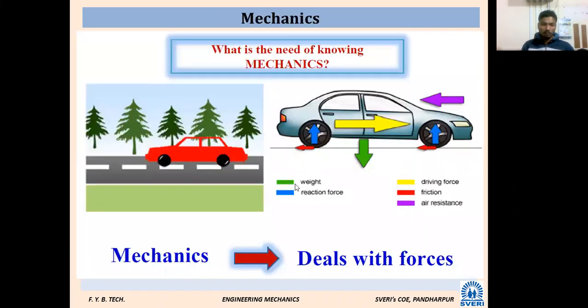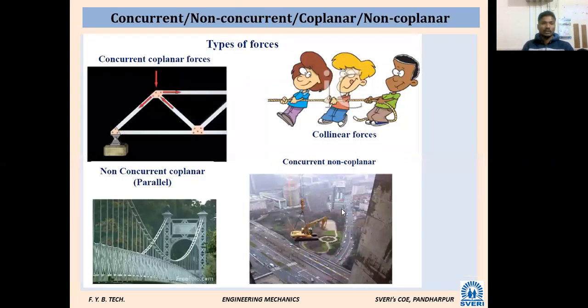Mechanics: an example we have discussed in the last lecture. If a car is moving on the road, we can't see any forces, but a number of forces are coming into the picture, given here by different colors. Weight of the car, reaction forces offered at the car wheels, driving force, the force applied by the engine of the car, friction, air resistance. Likewise, forces come into the picture. So without force there is nothing. There is no mechanics, in short.